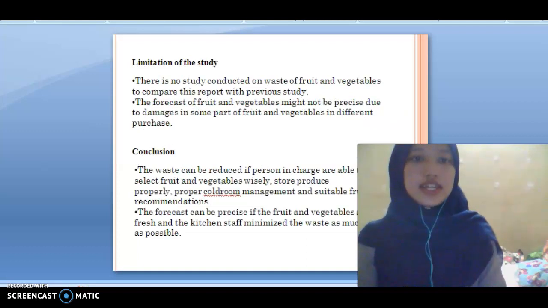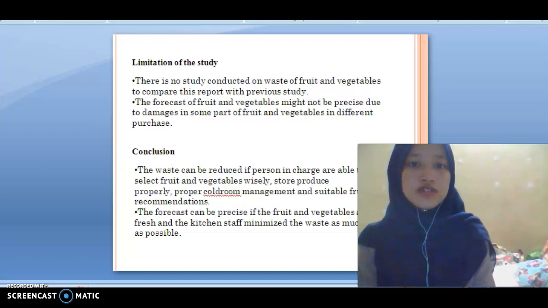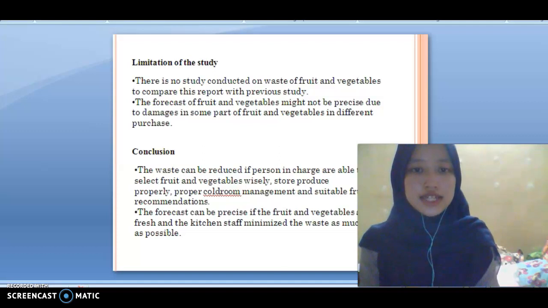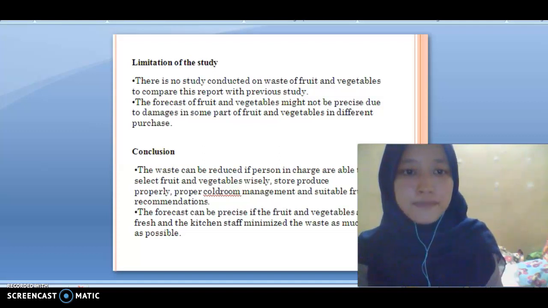Limitation of this study: there are no studies conducted on waste of fruit and vegetable to compare this report with previous studies. The forecast of fruit and vegetable might not be precise due to the damage in some parts of fruit and vegetable in different places. Conclusion: the waste can be reduced if the person in charge is able to select fruit and vegetable wisely, store produce properly, do proper cooling management, and make suitable fruit recommendations.